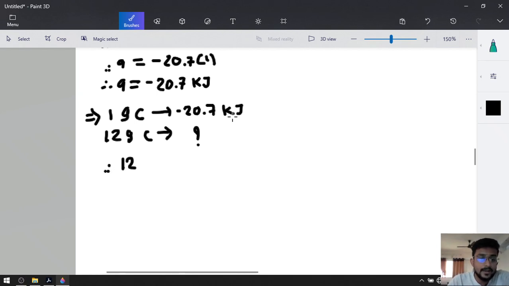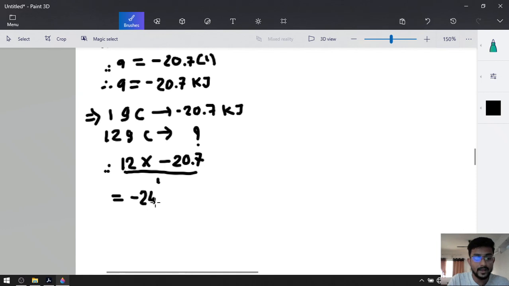So 12 into minus 20.7 divided by 1. So our answer will be the multiplication of 12 into 20.7. It is equal to minus 248.4, and the value will now be per mole. So kilojoule mole inverse, it is equal to Q.